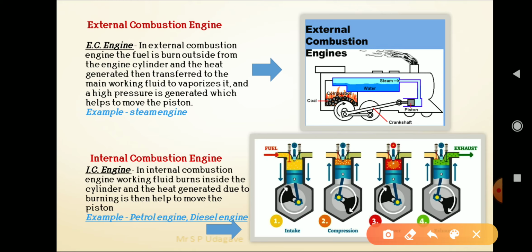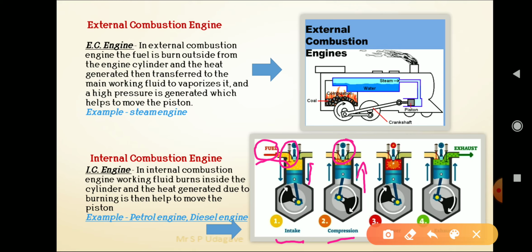In the 4 stroke engine, the first stroke is intake. At intake, the inlet valve is open, and the fuel and air mixture is taken inside the cylinder. At that time the piston moves in a downward direction, and the charge is taken inside the cylinder. Second is compression. In compression, the piston moves upward. At that time the inlet and outlet valves are closed and the charge is compressed at the top.